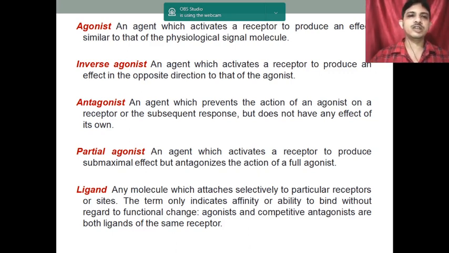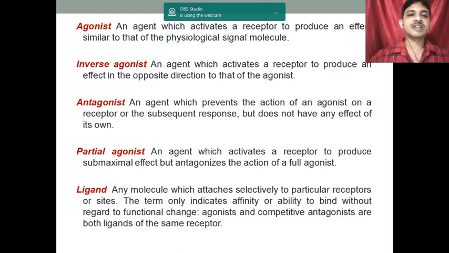Now, what is an agonist? An agonist is the agent which activates a receptor to produce the effect similar to that of the physiological signal molecule. That means an agonist is a drug molecule. When it binds to the receptor, it will activate the receptor, and the activation is similar to that of the physiological signal molecule.